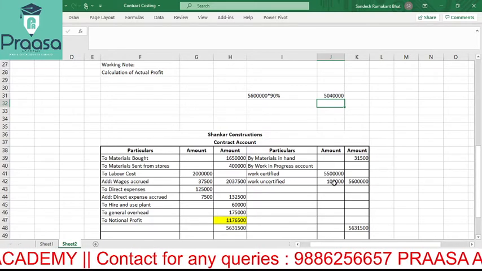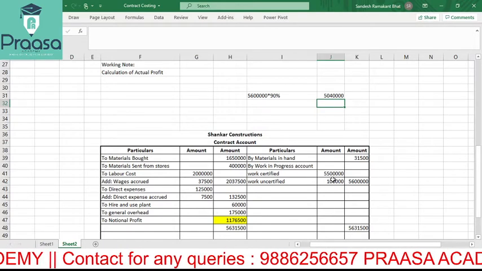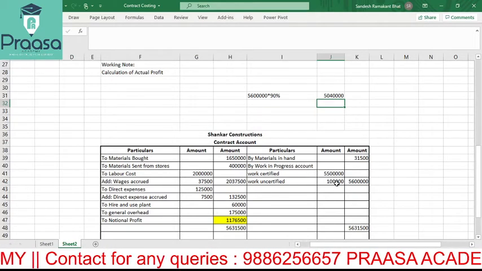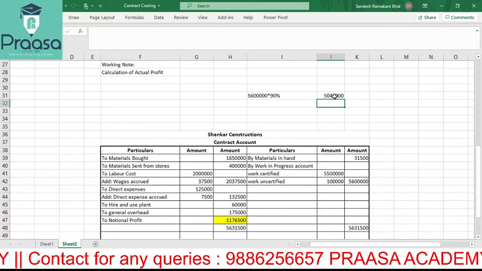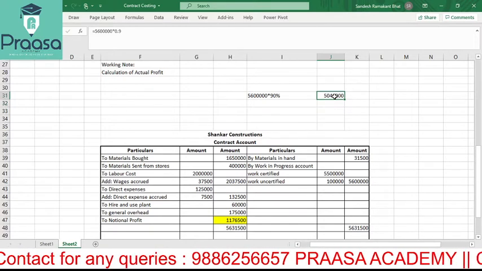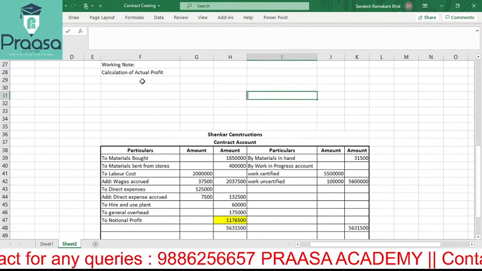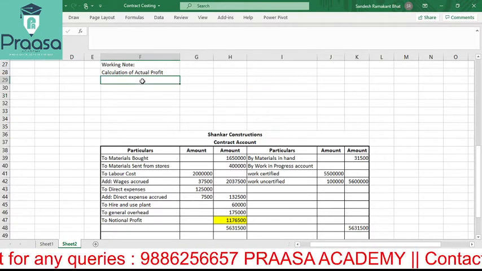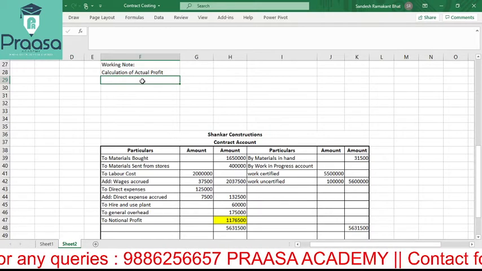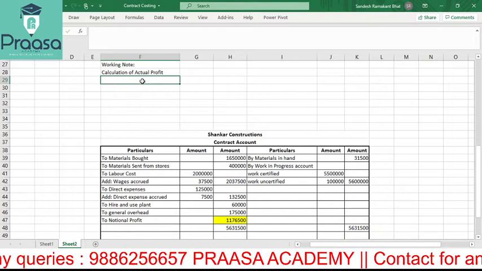How much work is certified? 55 lakh, and we have 1 lakh remaining. So of course it is more than the amount we need to consider. As they have not yet given the percentage, I will just calculate with 90% of the work completion.